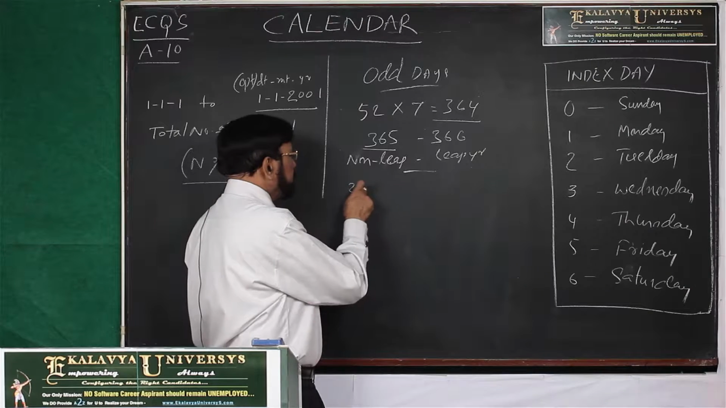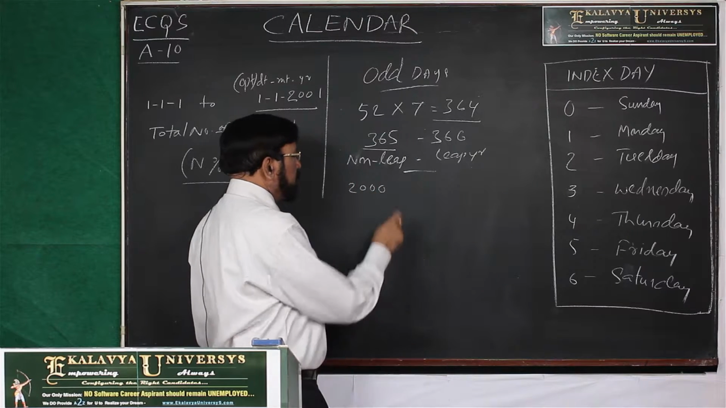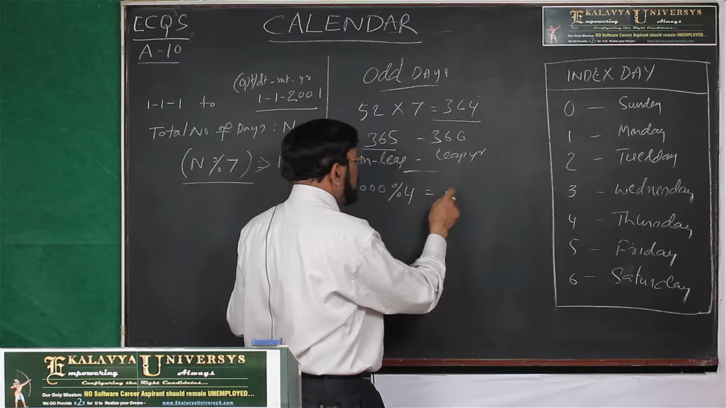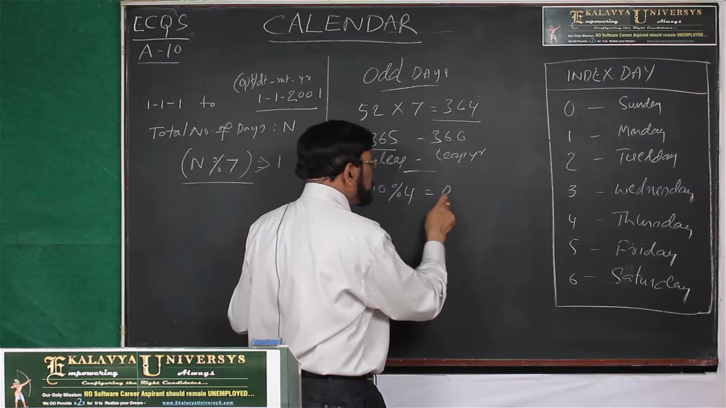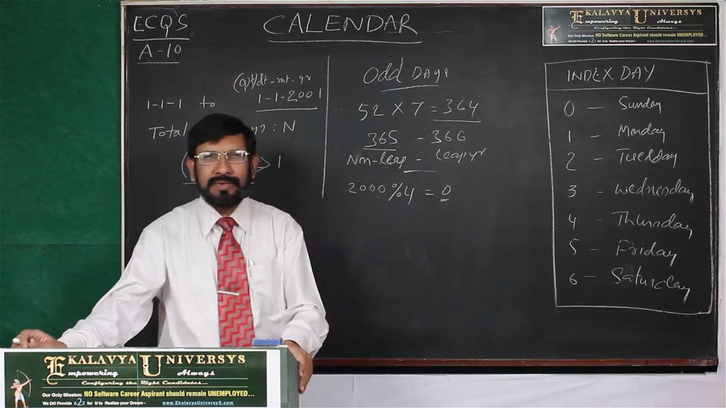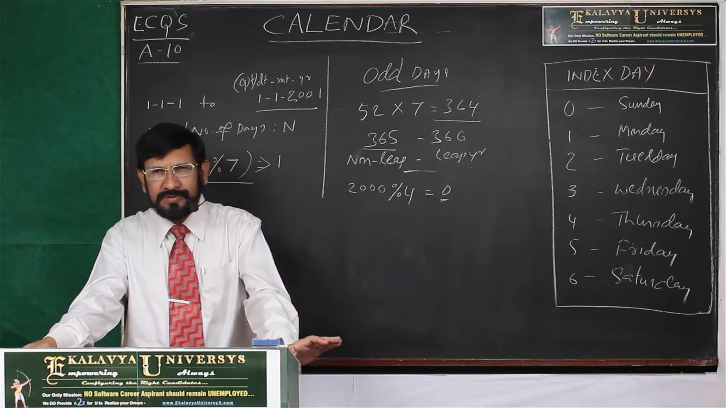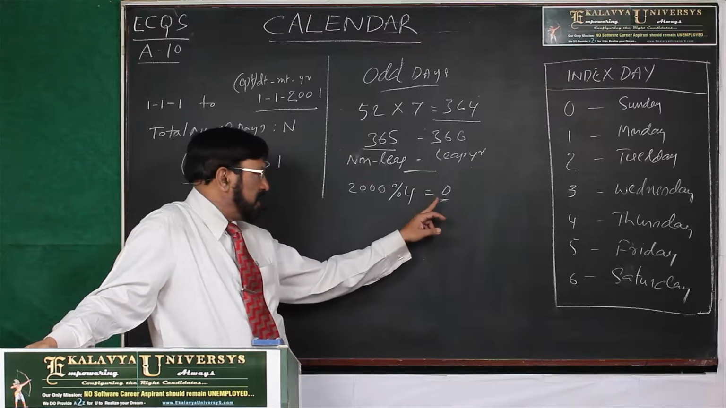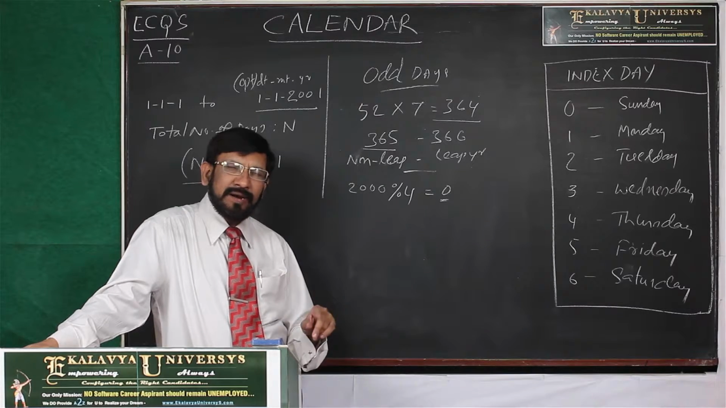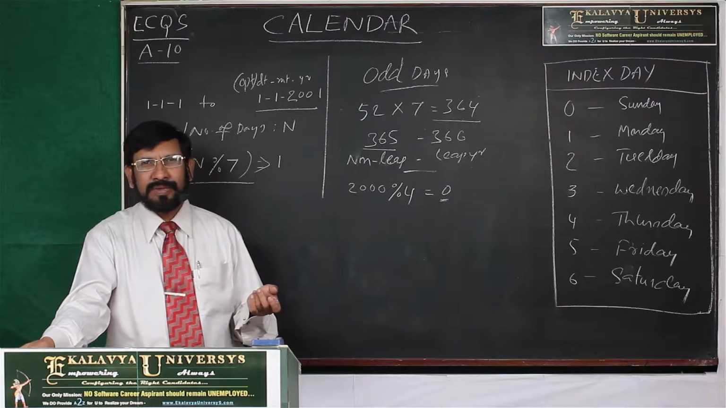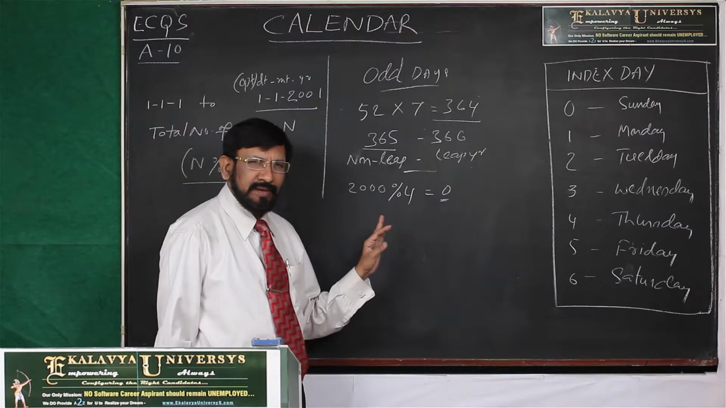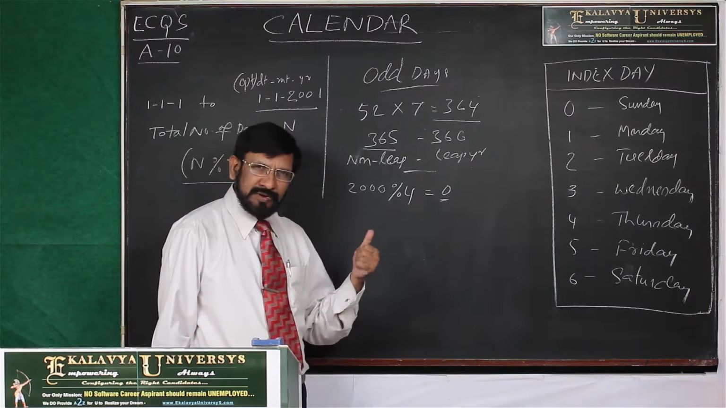Any year you take and divide by 4, if the remainder is equal to 0, then that is a leap year. Am I right? If it is divided by 4 and the remainder is 0, then that is a leap year. But it is an incomplete answer. This is one point, it is correct, but otherwise it is incomplete.